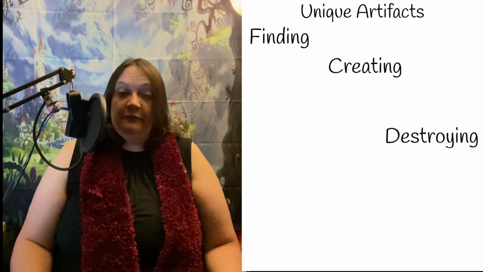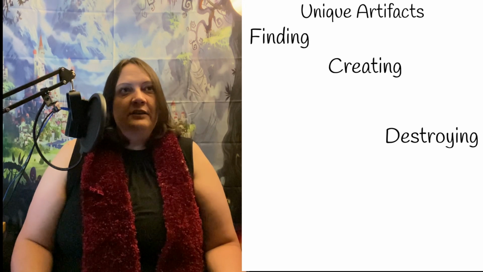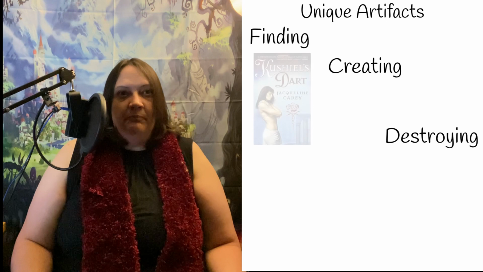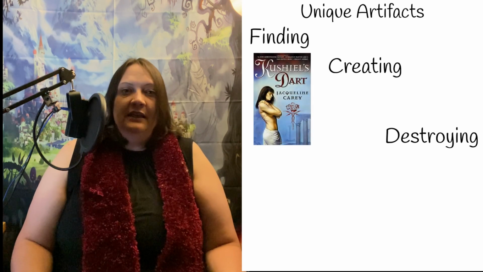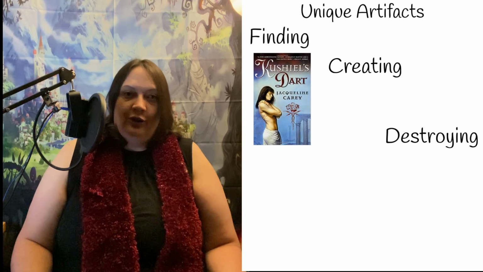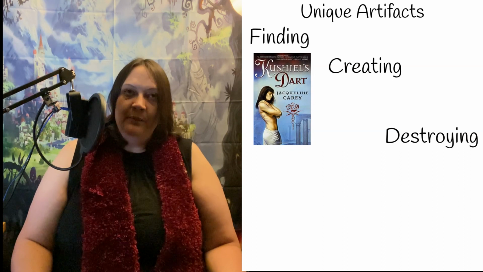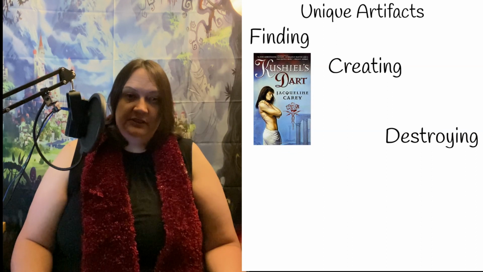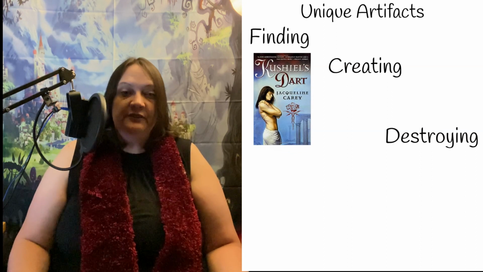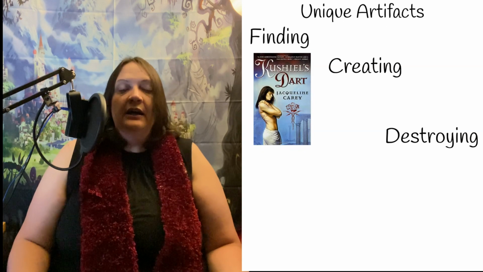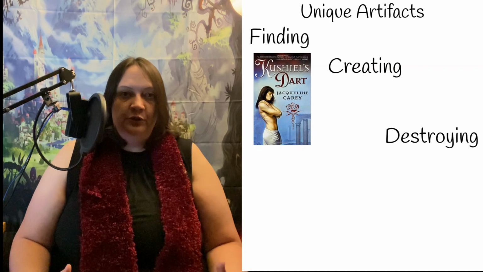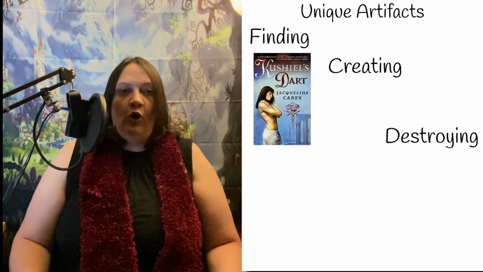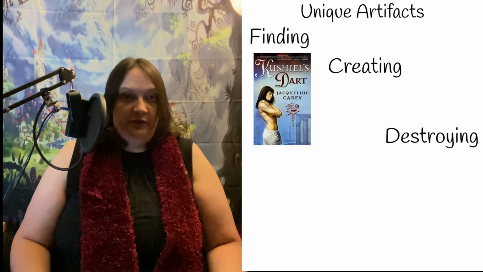Let's first talk about finding the items. Jacqueline Carey has an amazing artifact that isn't an item. It is the name of the one god. And the name of the one god can be used to command his servants. The reason why this is important is because Phaedra, the main character, needs the name of God in order to free her childhood friend from an island where he is stuck by a curse.